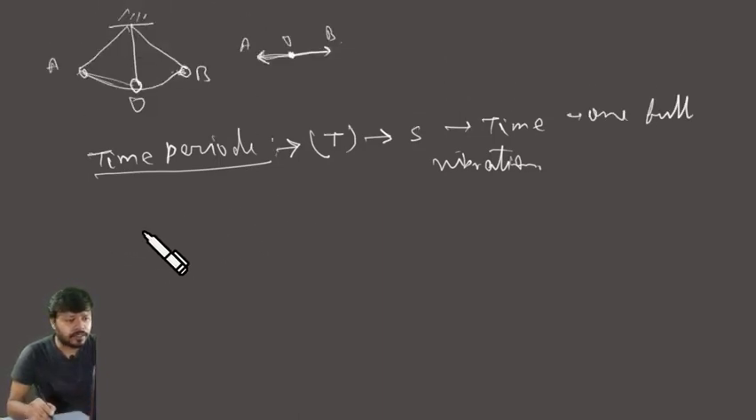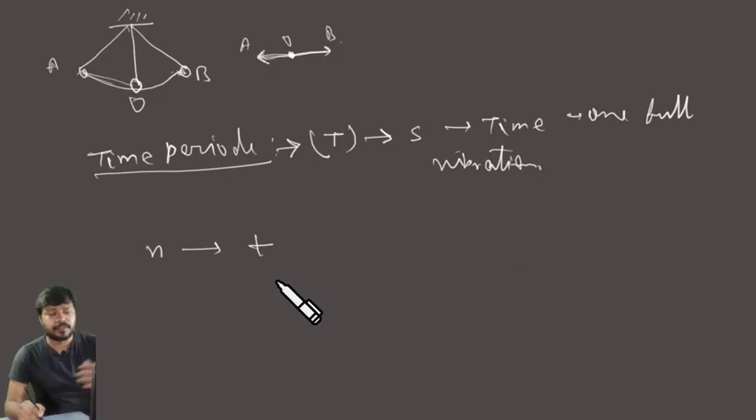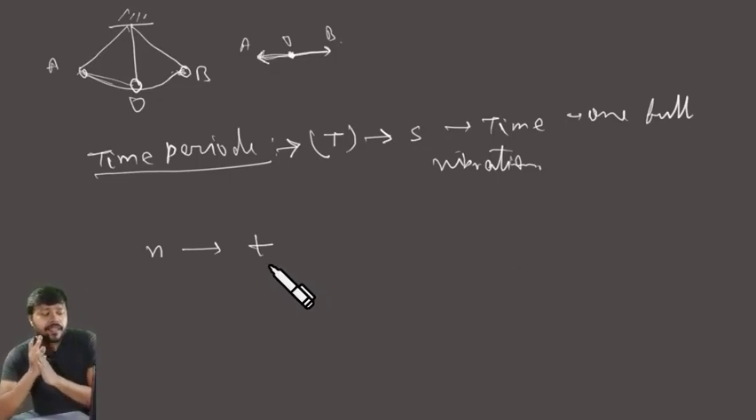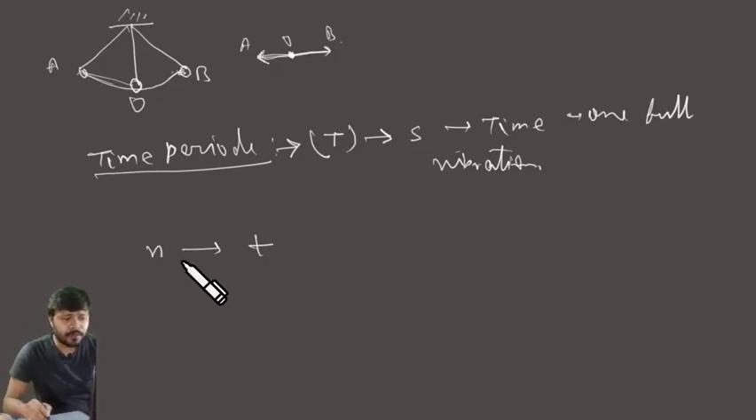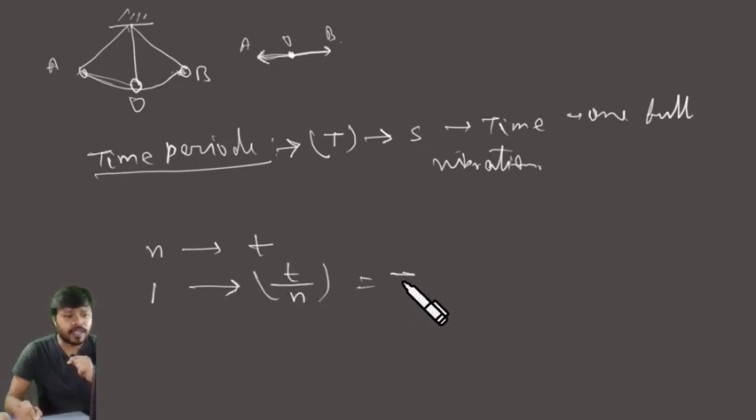Now, let's say a particle is vibrating and there are n number of complete vibrations happening in t seconds, just for example. Then what is the frequency and time period of the particle? If n vibrations happen in t seconds, that means one vibration will take time t by n, and thus that will be the time period of the particle.